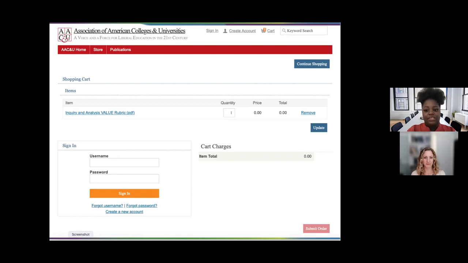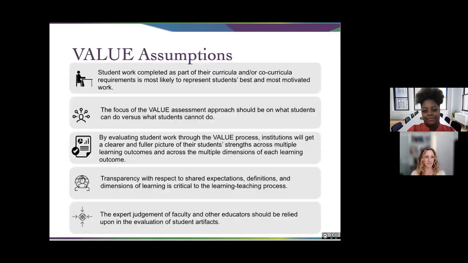Now we're going to move into some of our assumptions. Let's talk about what these VALUE rubrics are. We have 5 assumptions for the VALUE rubrics, and I'm just going to cover a few of them for you today in the interest of time. First, the VALUE rubrics are intended to assess actual student work, because we feel that student work completed as part of the student's curricular or co-curricular requirements is most likely to represent their best and most motivated work.